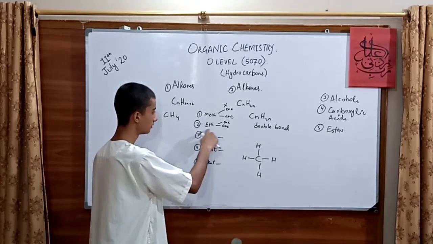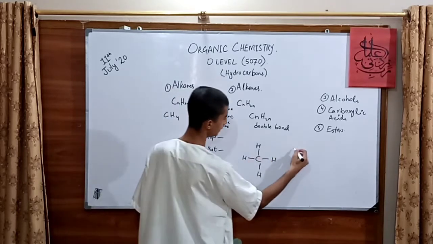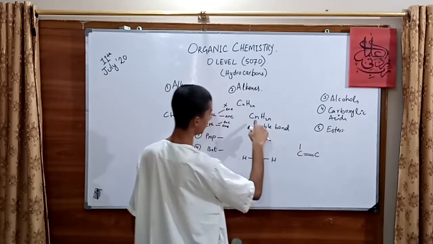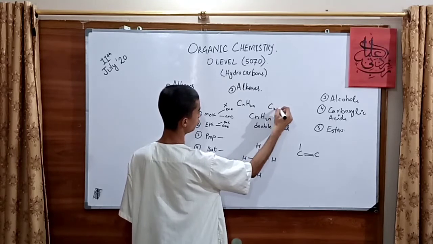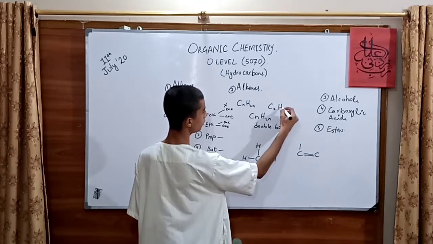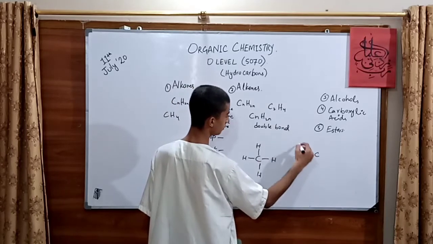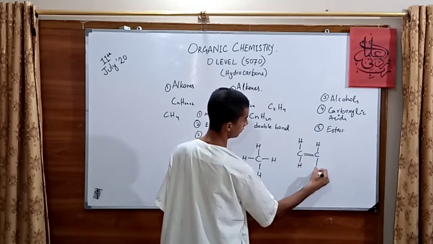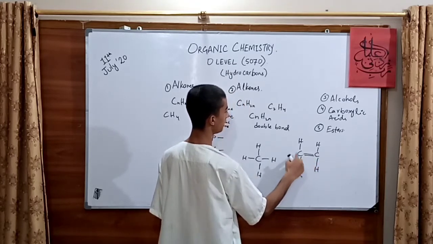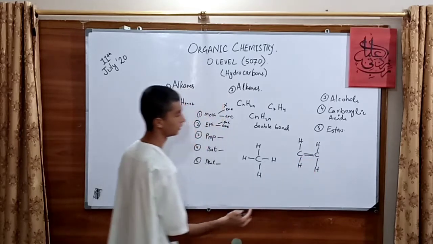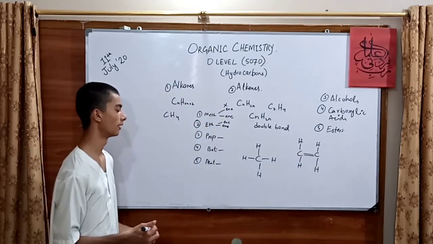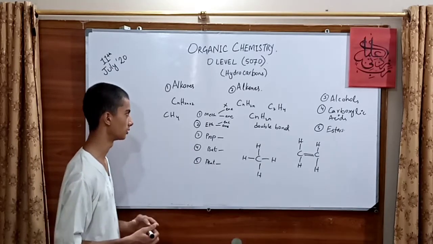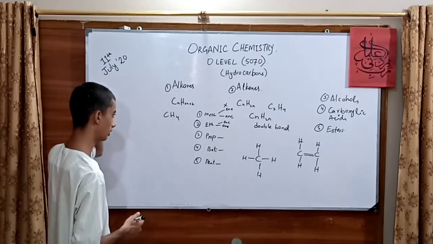Like ethene, it would be a double bond between C and C. If we go with C2, and H2 times 2 is 4, so C2H4, and the hydrogens would be placed like that. Now the carbons share 2 electrons, 2, 3, 4, 2, 3, 4. Now the carbon shell is complete, whereas the hydrogen shell is also complete. This is how we can work out the general formula and the structural formula.